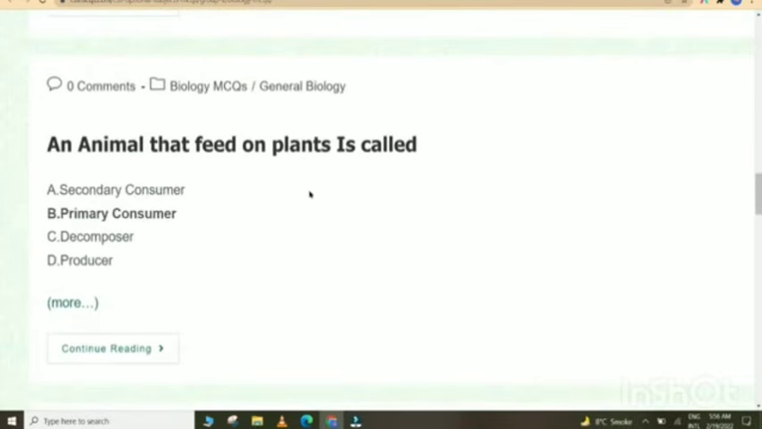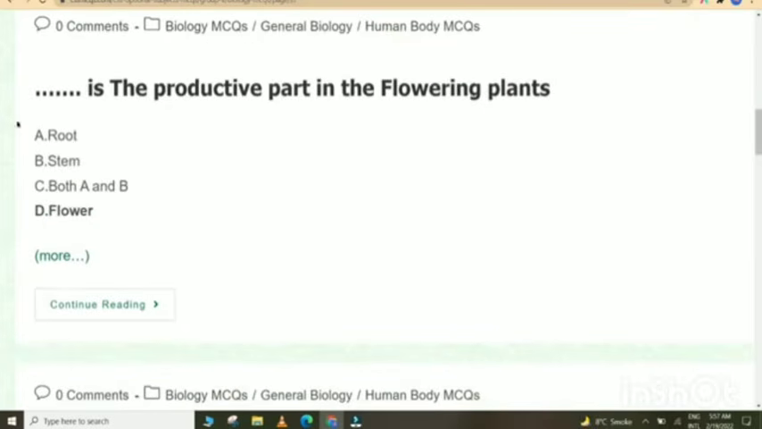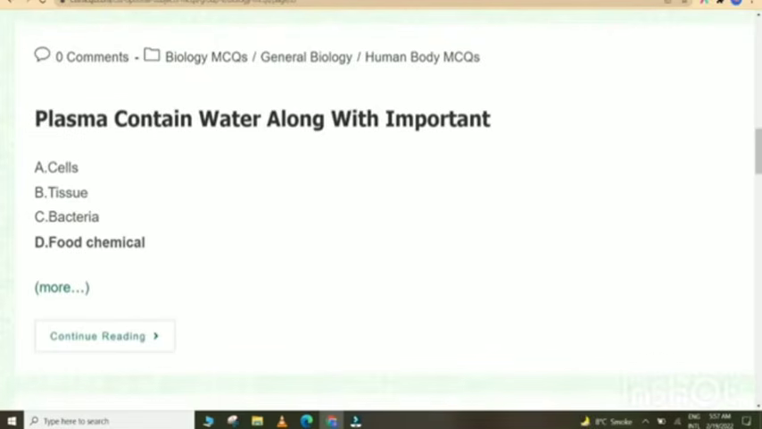An animal that feeds on plants is called a primary consumer. Some plants have seeds with hooks for dispersal. Egg in carpel is known as ovule. Flower is the reproductive part in the flowering plants. Plasma contains water along with important food chemicals.